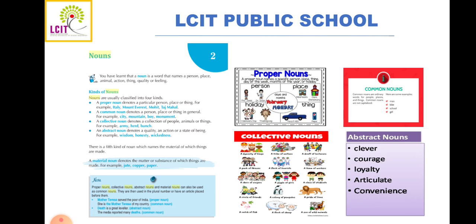For example, gold, plastic. Now this gold and plastic, they are not just things, but we can make different things from them. From gold we can make some jewelries also. We can make some antique things also. From plastic we can make bottle, bucket, many extra things, right? So those kinds of things are known as material noun. So we know there are 4 kinds of noun and there is one different kind of noun. So in total we have learnt about 5 kinds of nouns here, right?